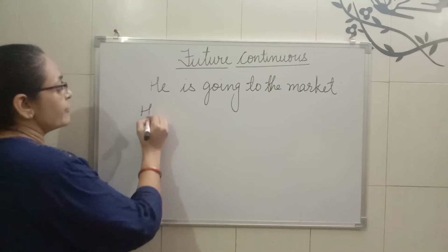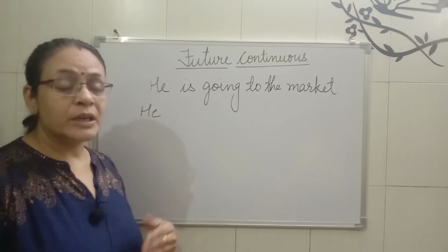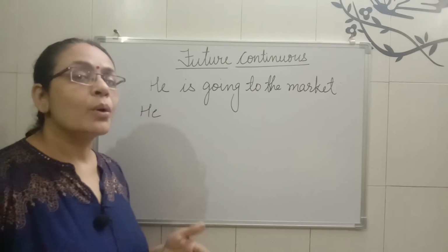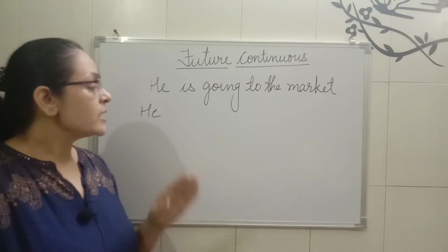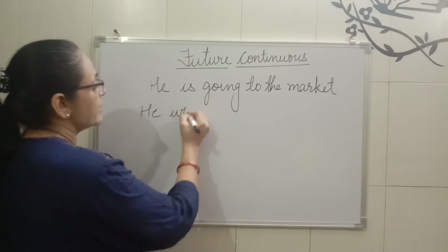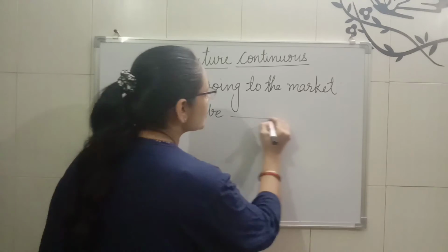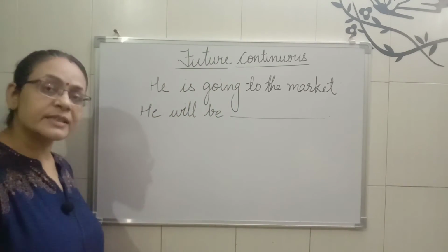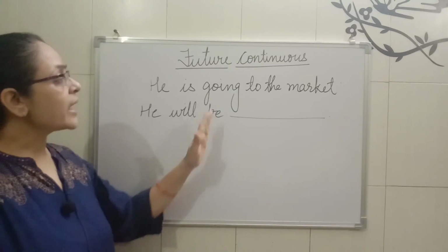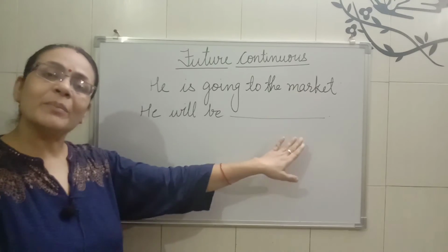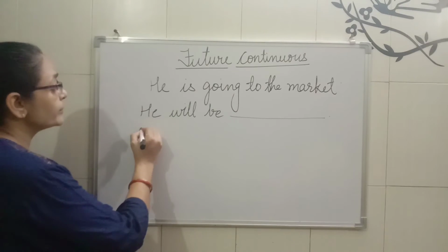How? See, he is obviously the subject. Along with he, what will we use? Either we'll use shall be or will be. Obviously will be, because shall is only applicable with I and we. So if he is there, it will be he will be, and then the rest of the sentence will come as it is. In place of is, we will apply will be, and everything like going to the market will come as it is.